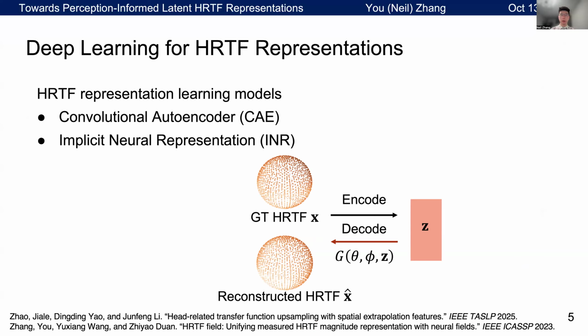There are two mainstream models for this. Both models follow an encode-decode process. The latent space is what we denote as Z here. It represents the intermediate complex representation of HRTF. For training and evaluation, most existing models rely on L2 spectral distance, comparing the reconstructed HRTF with the ground truth HRTF based on the spectral reconstruction error.